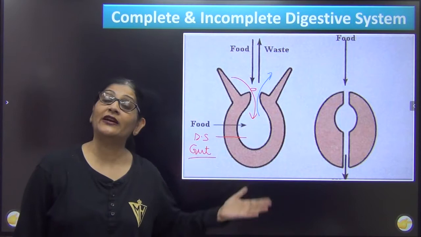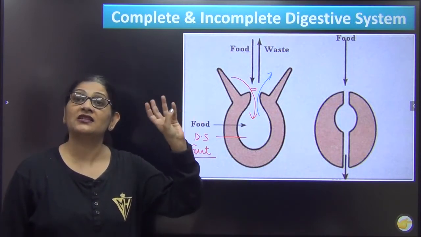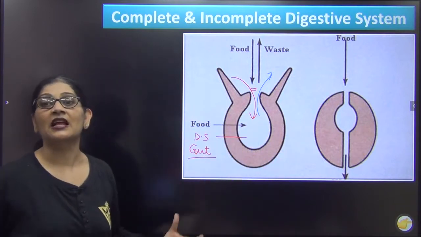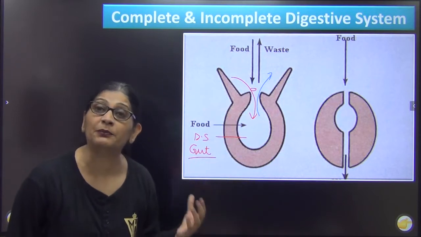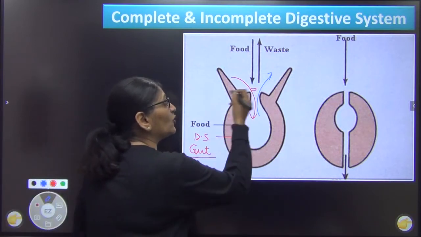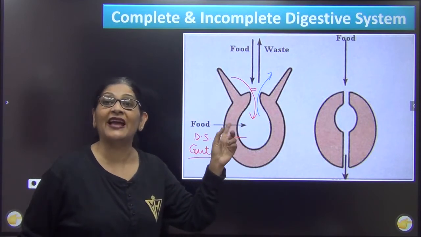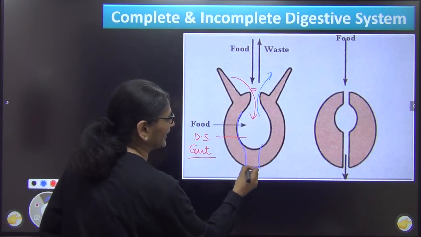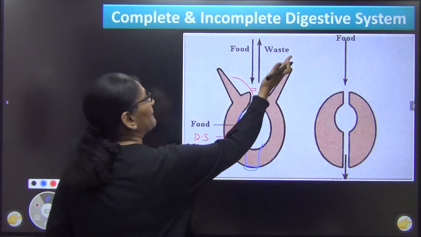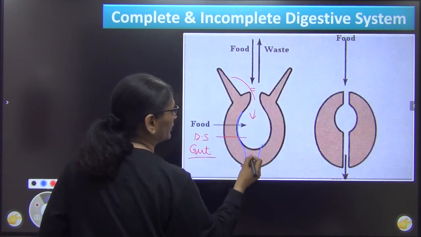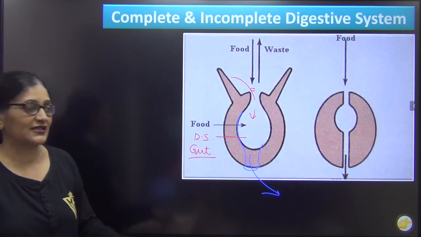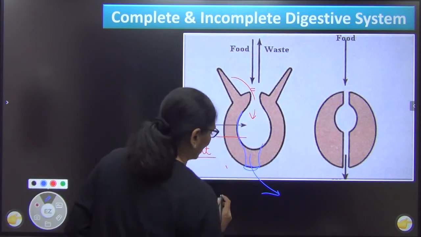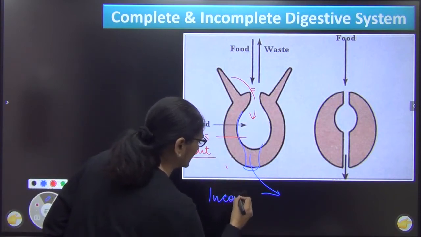So in many organisms, many मतलब porifera, coelenterate, ctenophora, platyhelminth तक the body organization was like this. That means the digestive system was incomplete. Incomplete means there was a single opening which served as both mouth and anus. Gradually, what we did was we took it to the other end, so that we could have a separate opening for taking in of food and a separate opening for giving out of waste. See, this is how it developed. This is called as incomplete digestive system, right?